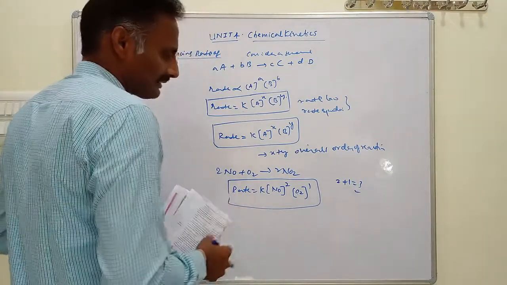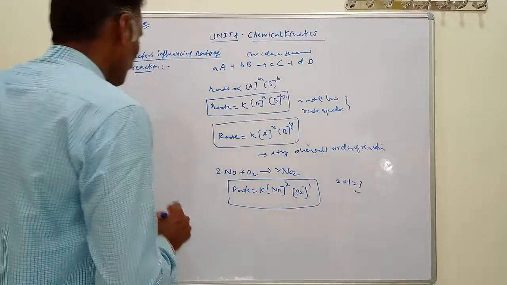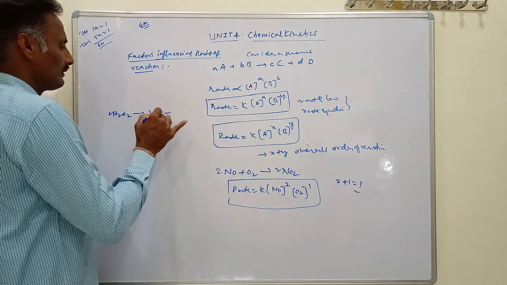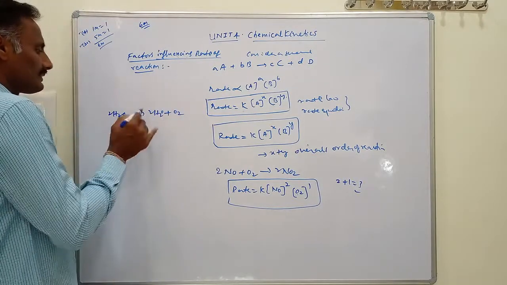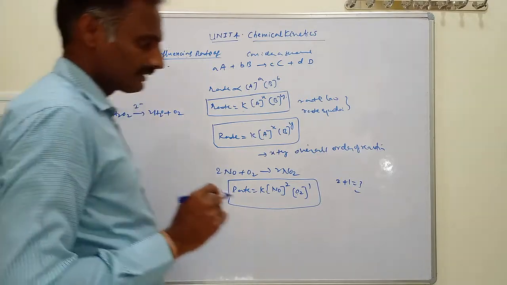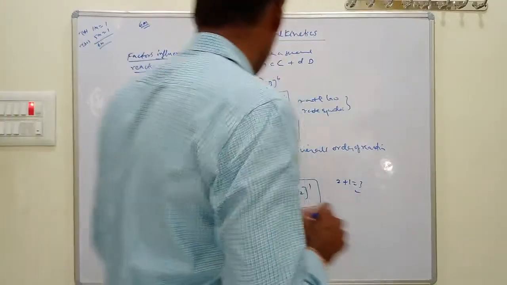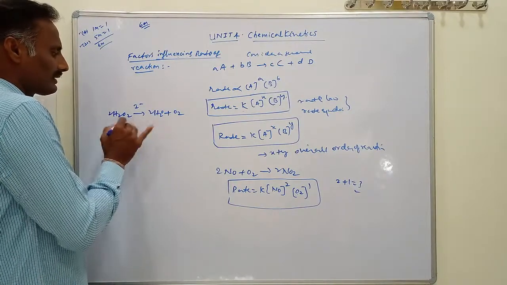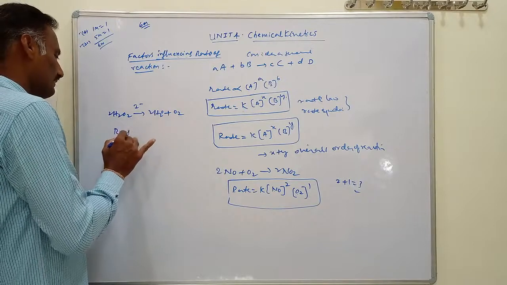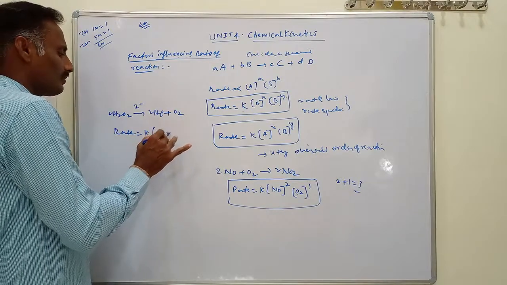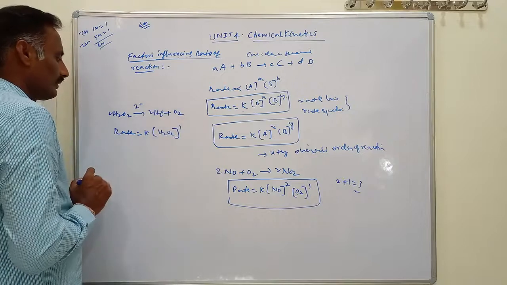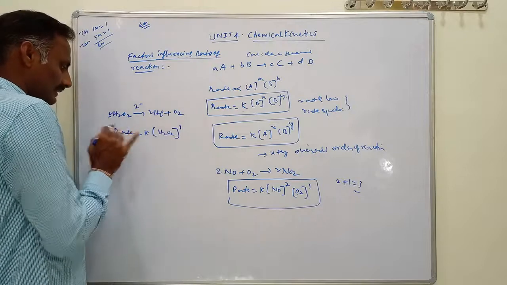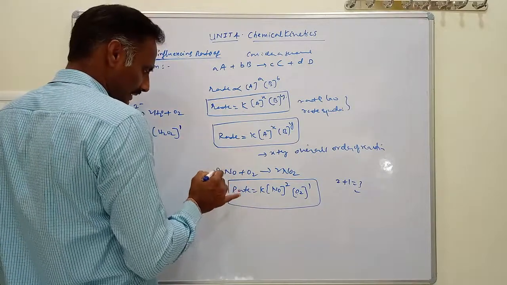But in some chemical reactions, for example 2H2O2 gives 2H2O plus O2 in an alkaline medium with iodide, I minus, as a catalyst, this is the decomposition of hydrogen peroxide. For this reaction, rate equals K times the H2O2 concentration, where the power is 1, though the coefficient is 2. The order is 1.